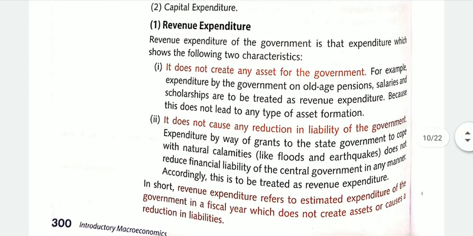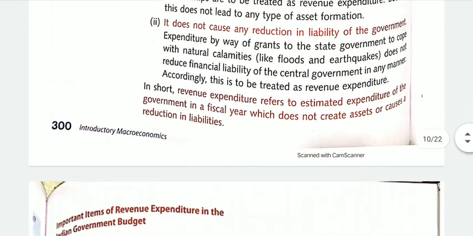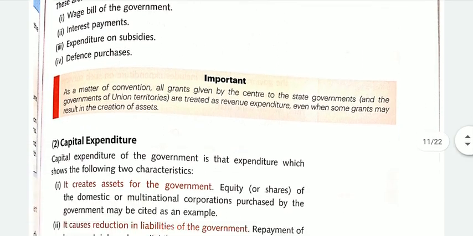So, in short, what is revenue expenditure? Revenue expenditure refers to estimated expenditure of the government in a fiscal year which does not create an asset or cause a reduction in the liability. So, it has these two characteristics. Here are a few important items of revenue expenditure in the Indian government budget, like the wage bill of the government, interest payments, expenditure on subsidies, defense purchases, etc.